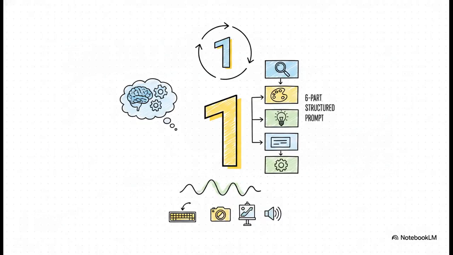So the crucial point here really boils down to one single thing. Mastering this one valuable skill, writing highly structured 6-part prompts, completely determines the total quality of your AI results. Your outputs are only ever going to be as good as the instructions you provide.